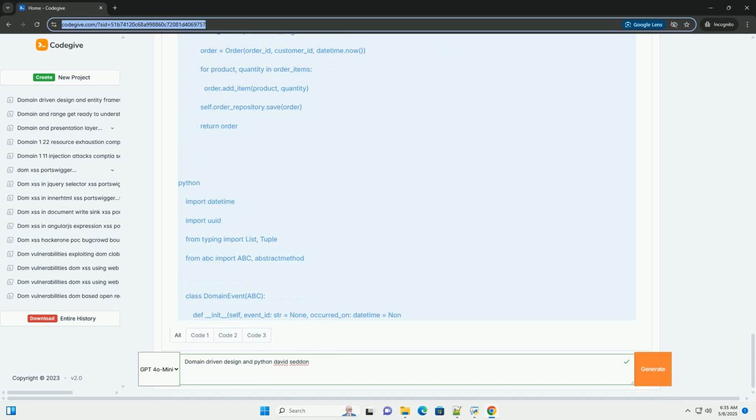Premature optimization: trying to optimize the model before understanding the domain well. Ignoring bounded contexts: not defining clear boundaries between different parts of the system.